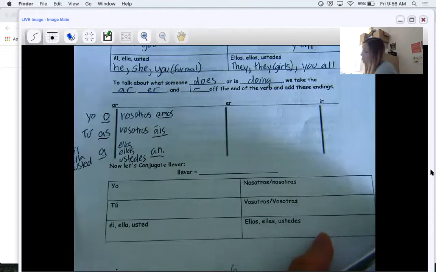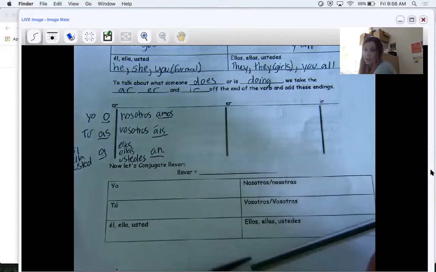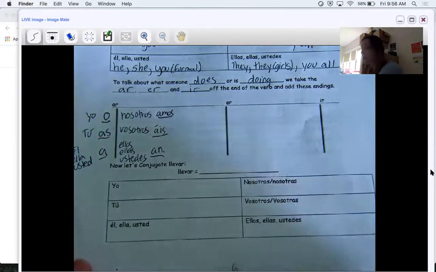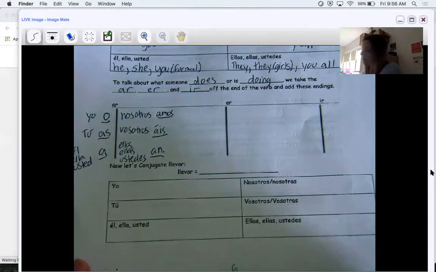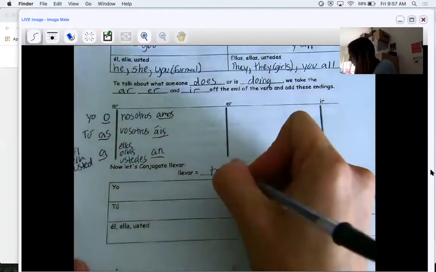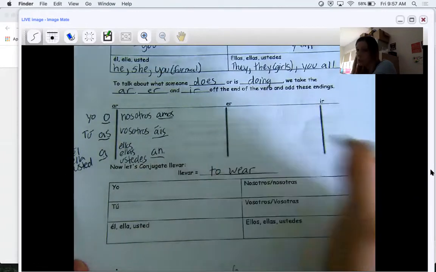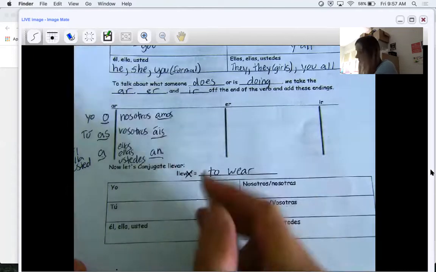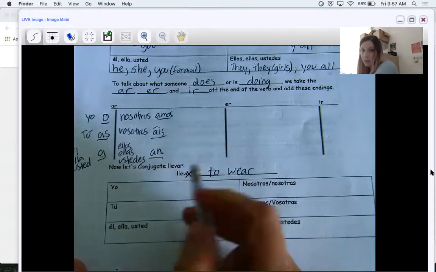And on the back of this packet, there's actually a blank page, and I'm going to have you do another verb on your own. Don't take up the whole back of your page when you do it, because we're going to take some other notes on there as well. So llevar means to wear. It's one of the meanings of it, or it means to bring. And what I do is I take the AR off.